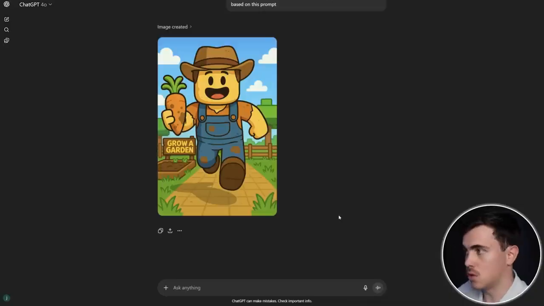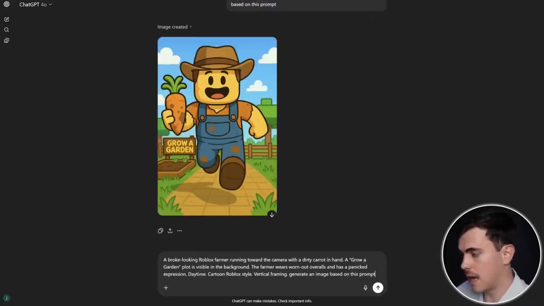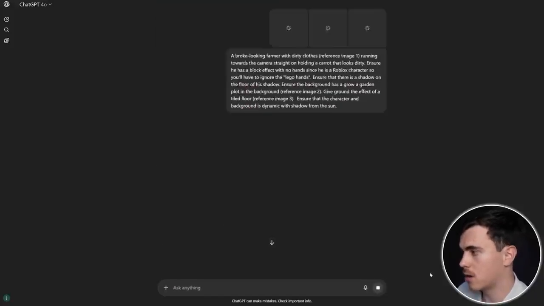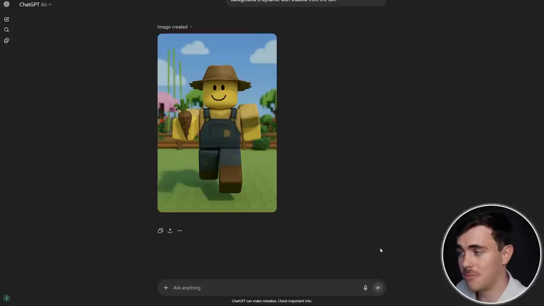So what I'm gonna do now is use this exact same prompt and slightly edit it, and then also add in some reference images, which I've referenced in the image prompt. And let's have a look now at what it looks like. Okay, so the image generation is done, and as you can see, the quality difference is substantial.